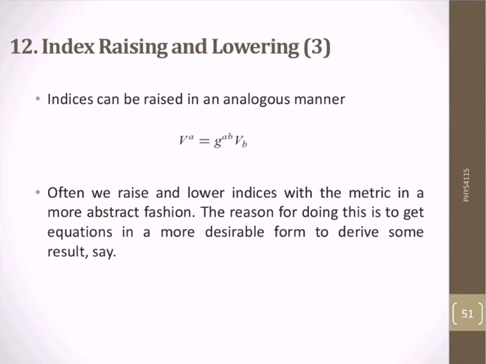Indices can be raised in an analogous manner. For example, V^a is equal to g^ab V_b. Often we raise and lower indices with the metric in a more abstract fashion. The reason for doing this is to get equations in a more desirable form to derive some results.